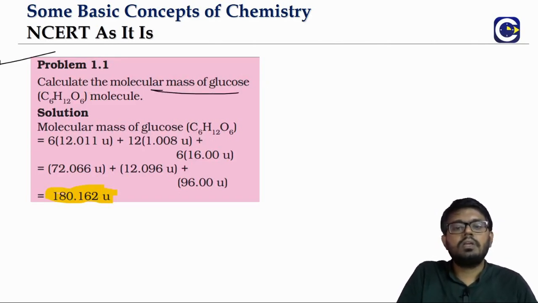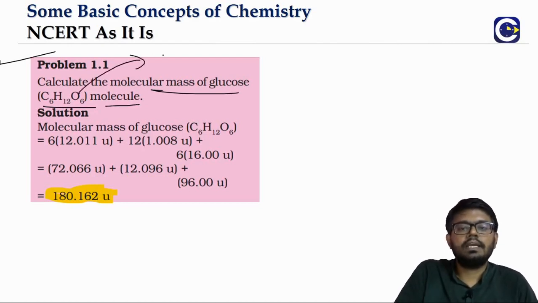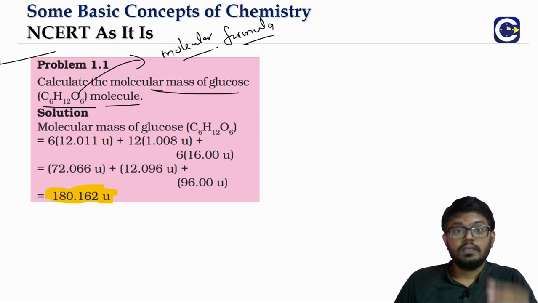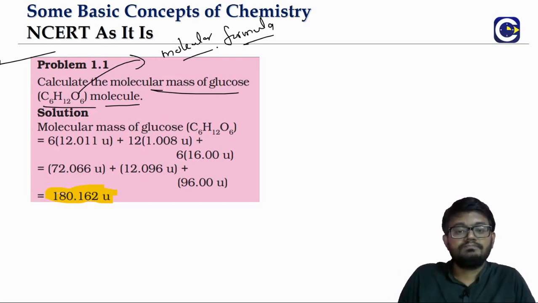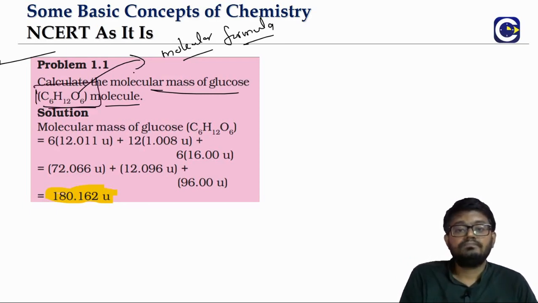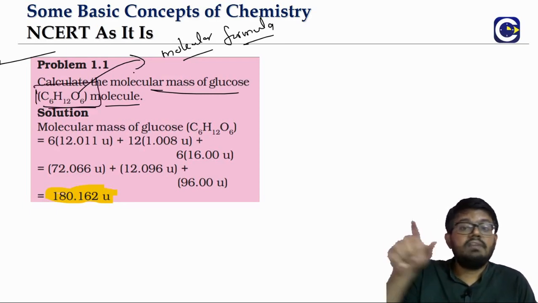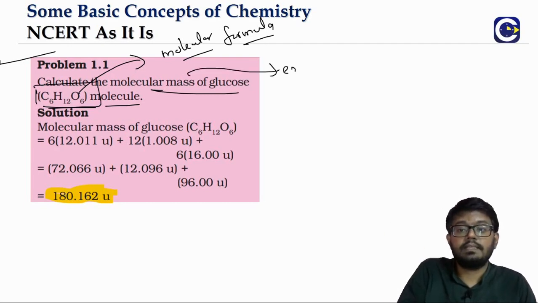Okay. Now look at this one. Calculate the molecular mass of glucose. This is called the molecular formula. Now keep one thing in mind. If we want to get the molecular mass, we can get it by using the molecular formula. But experimentally, we will have methods to find the molecular mass value. So there will be some experimental methods.